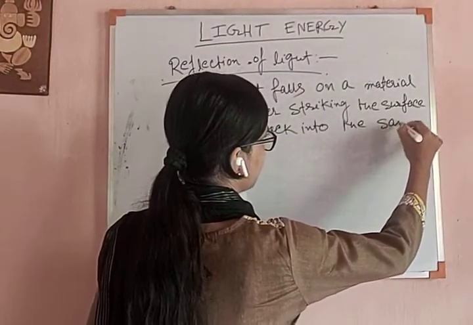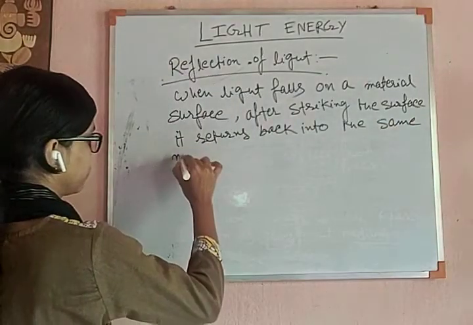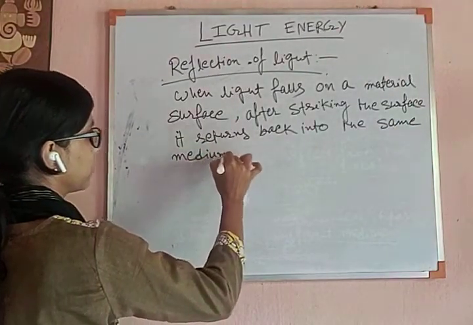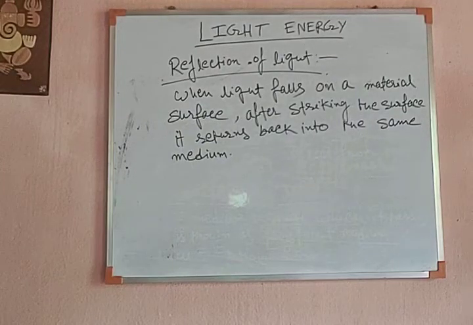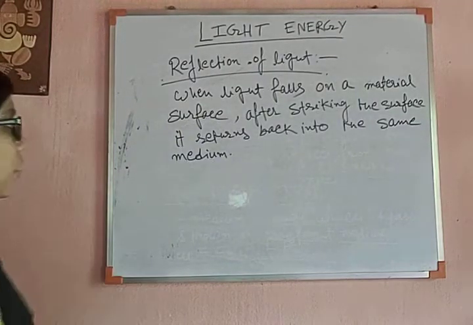This process is known as the reflection of light.